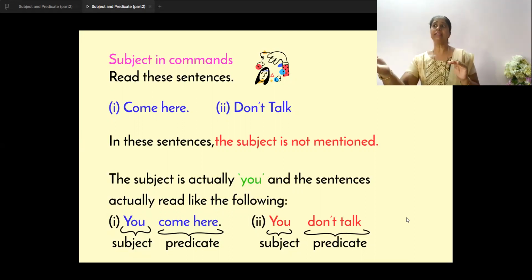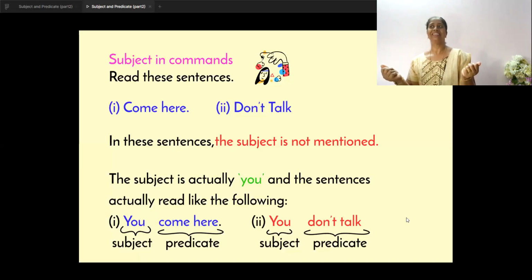Now look at the sentence here, the first one: Come here. That's a command, that's an order. Come here. Come is an action, and we have learned the predicate contains the verb. So come here, is it a name of a person or a thing we are talking about? No. So it's a predicate. So what about the subject? What is the subject in this command sentence?